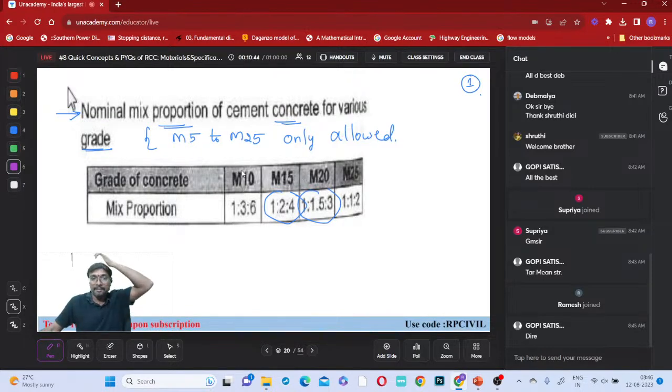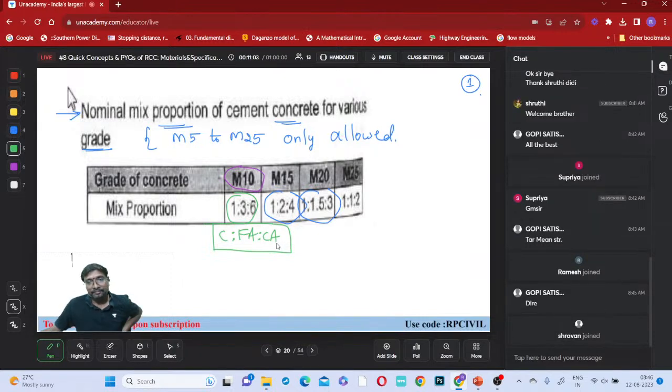Now, M10, how much will it be if you just observe? What is the M10 grade? 1:3:6, right? So what is that? These are cement, fine aggregate, coarse aggregate values. The first one is cement, the next one is fine aggregate, the next one is your coarse aggregate. Is it clear?